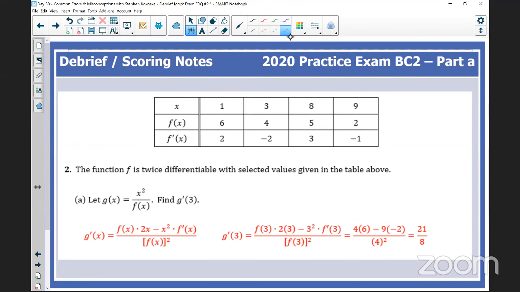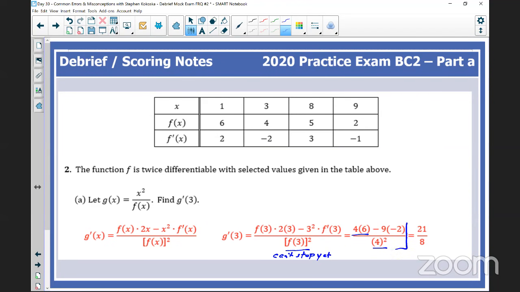Your first step there, where you have f of 3 quantity squared in the denominator, is not a final answer if we need a numerical answer, because the student would be required to pull that f of 3 from the table. But the next step, in which f of 3 is taken from the table, is a final numerical answer and does not have to be simplified.